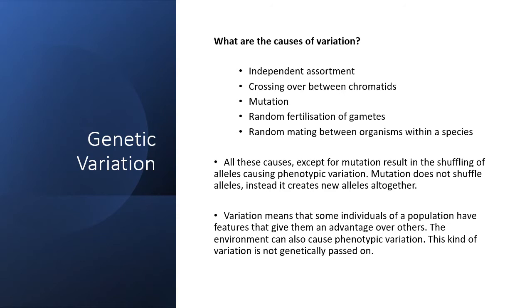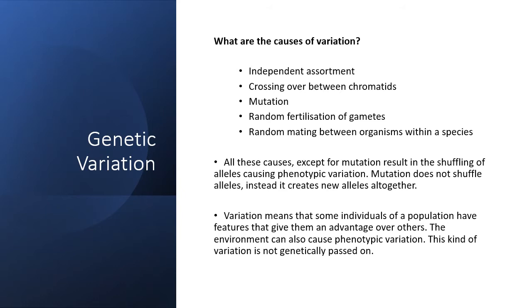You also have random mating between organisms within a species. What this simply means is that when it comes to organisms within a species, they tend to randomly select their mates. So you might say to yourself, for example, well, I have a type. My type has to look this way and has to act that way. But you might notice that sometimes you don't even stay with your type. As long as the organism is the same species as you, you're likely to want to mate with them if they tick other boxes. So that means that we also influence variation by picking random mating amongst ourselves within our species.